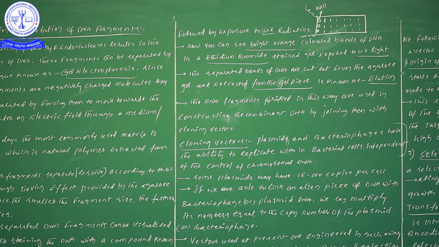So first of all, we take one entire length of DNA, and by using restriction enzymes we cut it. All these DNA fragments we then keep in the gel electrophoresis. Once the gel electrophoresis process is completed, the selected DNA fragments are joined with the vectors. Finally, which formation takes place? Recombinant DNA formation takes place.